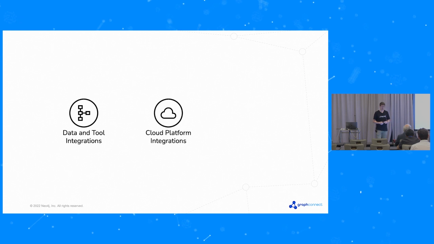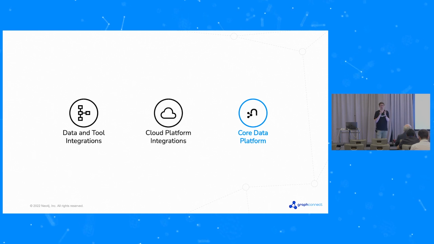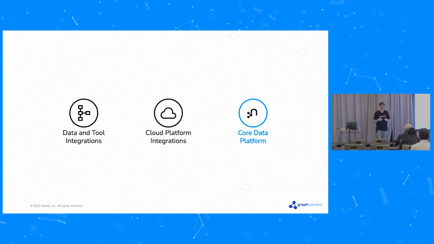I'm sure that's going to come as well. But finally, the thing that I'm really passionate about, especially, is the improvements to the core data platform. This is really the proposition of Aura, that this is the best graph platform, and it's all about making that graph part absolutely the best that it can be.